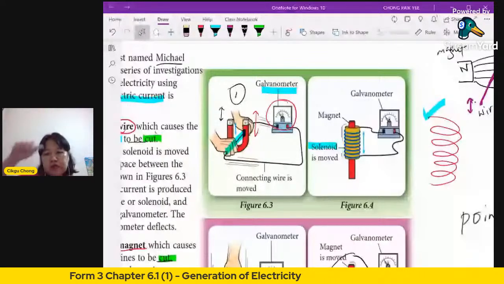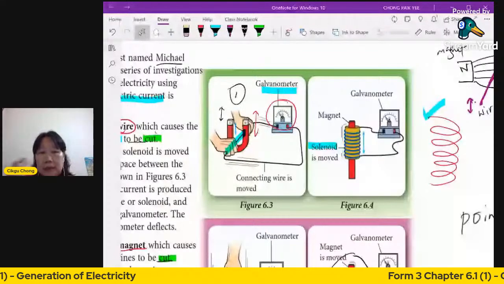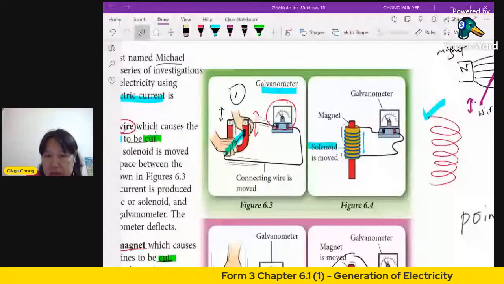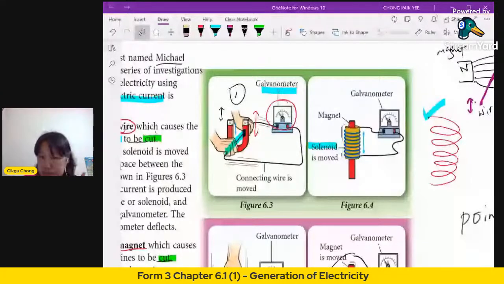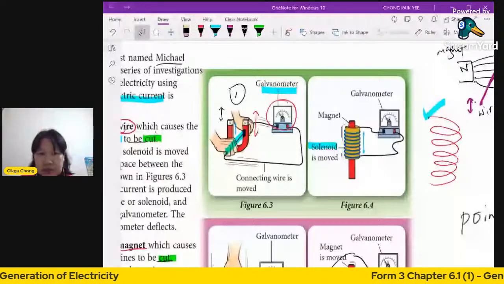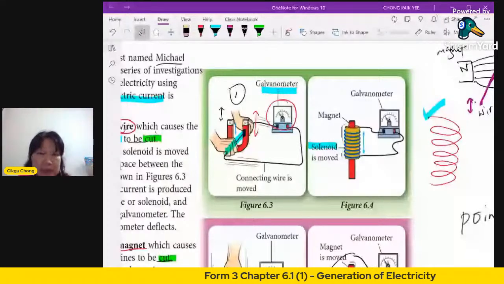Also the same thing, because you will still be cutting the magnetic field lines, and you find the galvanometer needle will be deflected, and you will get induced current. Okay, induced current is produced. All right. Now, another way, of course the same way, but you want to intensify the current.